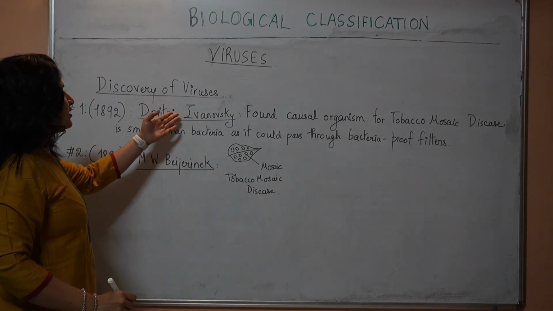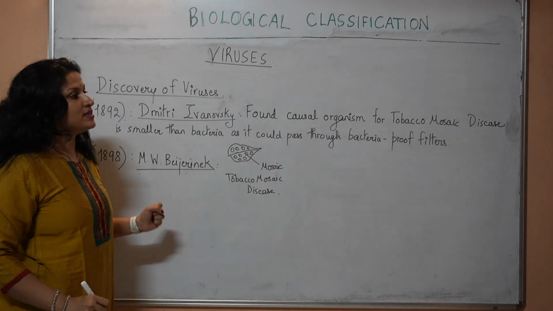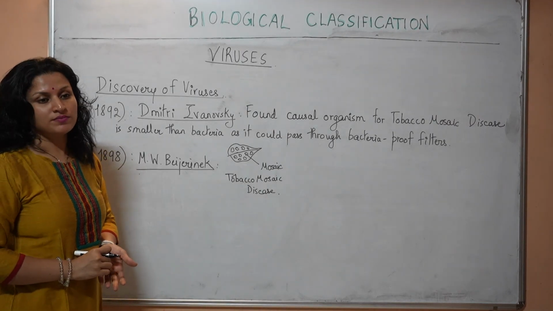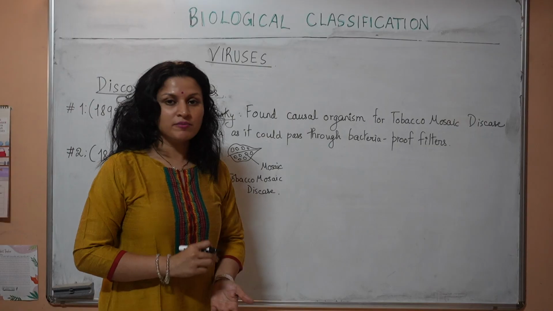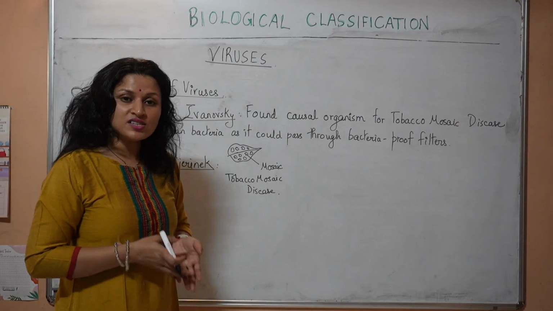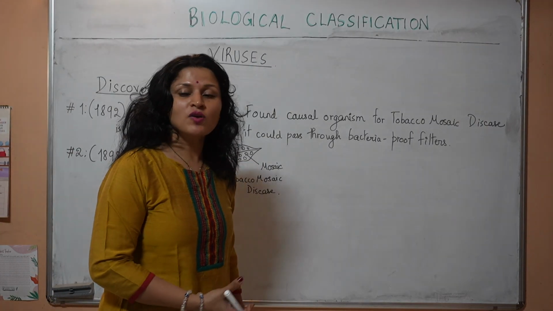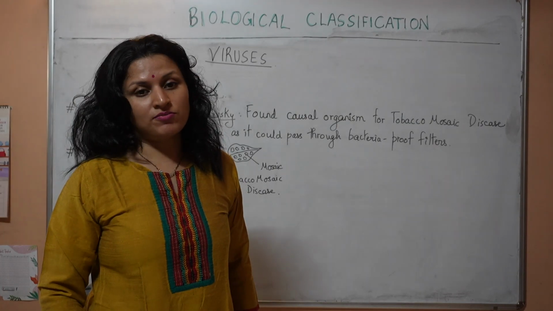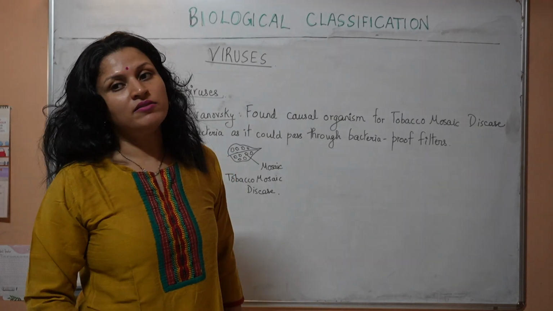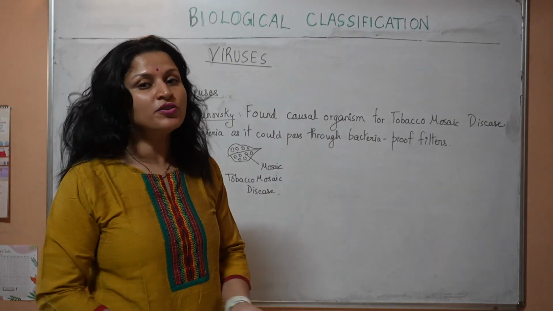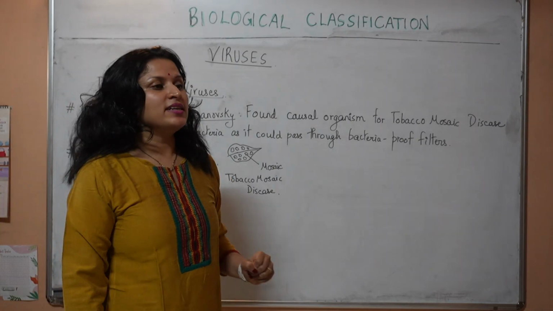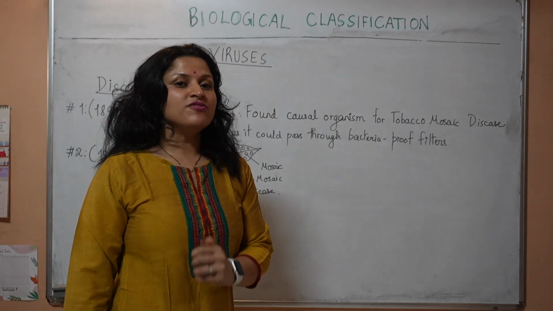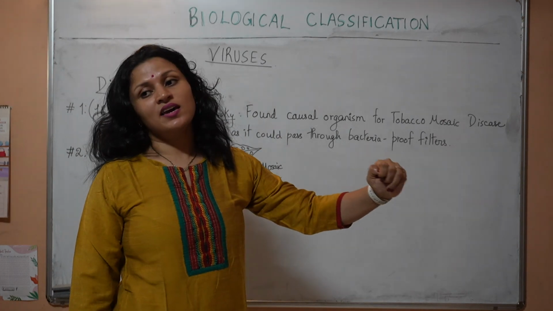Beijerinck repeated Ivanovsky's experiments, and he stated that the causal organism inside this fluid is smaller than a bacteria. This infectious agent is this fluid only, because he was not able to isolate any organism from this. He said that it is this fluid itself that is infectious. He stated that the extract from the infected plant could cause diseases in healthy plants.